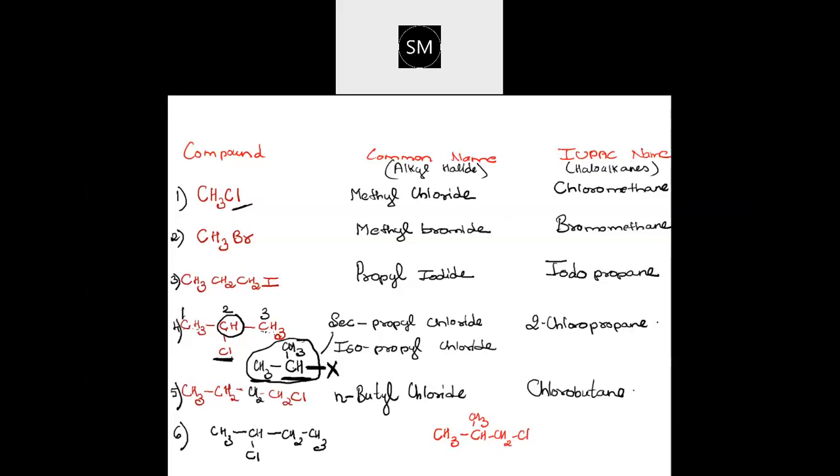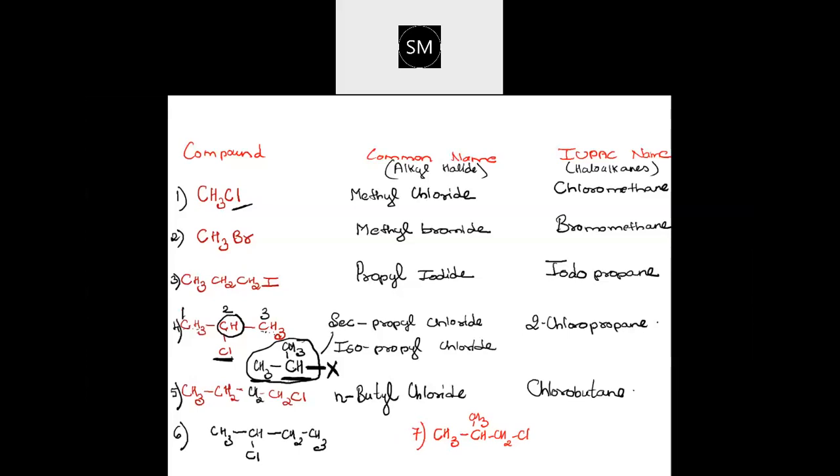Tell me for this. You tell me which one is what? Sixth one and the seventh one. I've put together one by one after the other. I've written here. So you should tell me which is iso and which is secondary. Sixth and seventh. No, what is sixth in that?